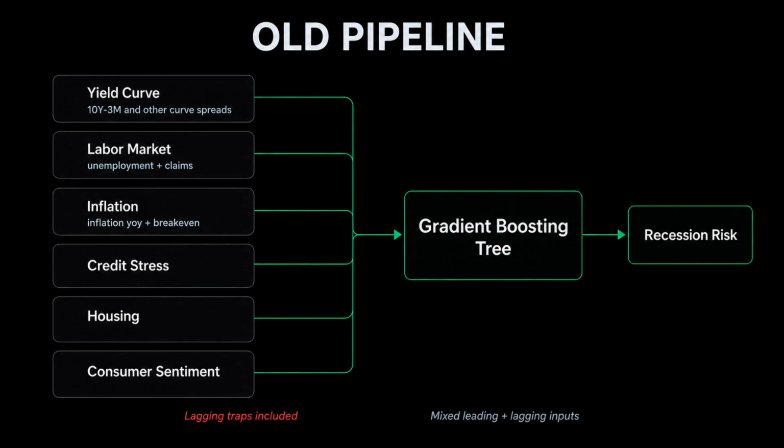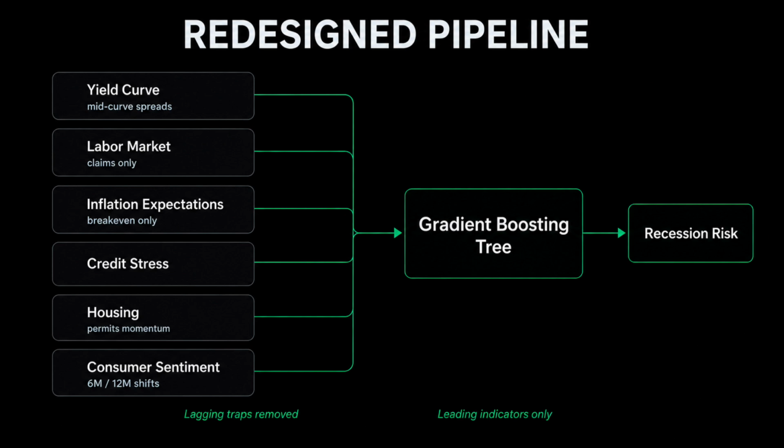To fix this, I completely redesigned the data pipeline. I stripped out the lagging traps and forced AI to strictly rely on leading economic indicators, metrics that fundamentally shift before the rest of the economy turns. We are talking about forward-looking data like momentum in building permits, shifting consumer sentiment, and specific mid-curve yield spreads. And when I ran the expanding window backtest, the results were absolutely insane.